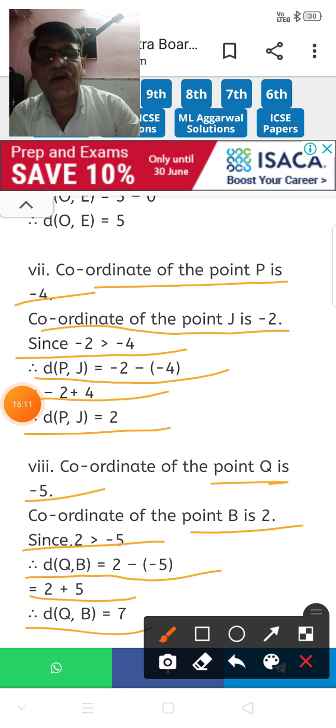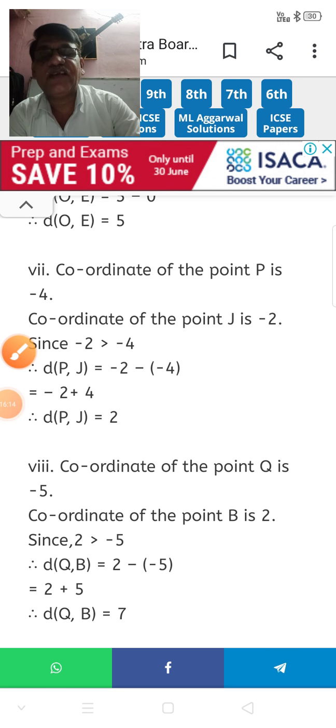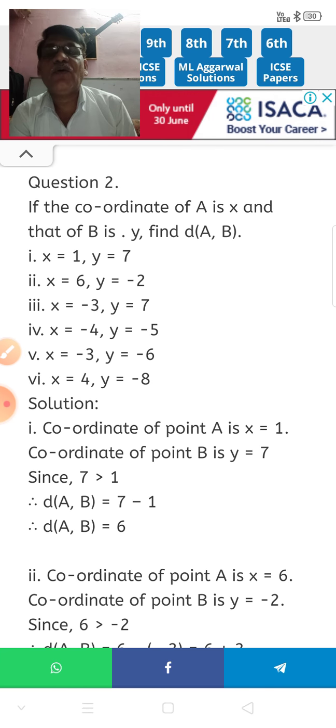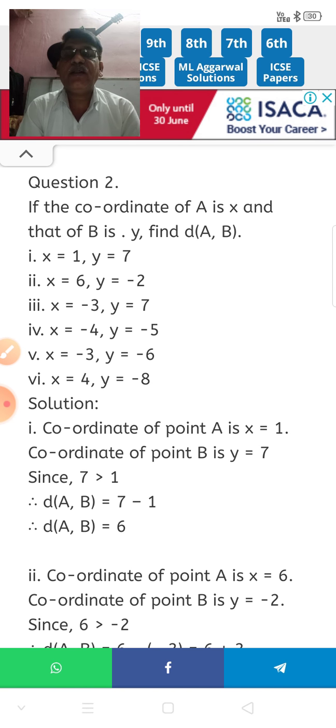Okay, so now next is question number 2. Now what is question number 2? Here, if the coordinate of A is x and the coordinate of B is y, find distance AB. Here only the names are given. A is x and B is y. The coordinates are given as x and y, and points are A and B. So you have to find out the distance. Same thing is there. Only the coordinates are given here as x and y, and you have to find out the distance AB.